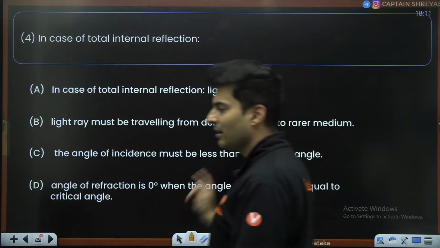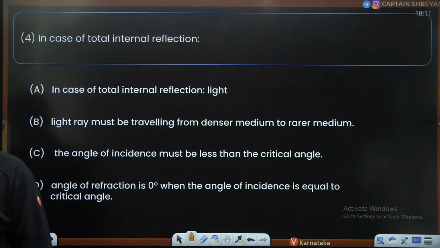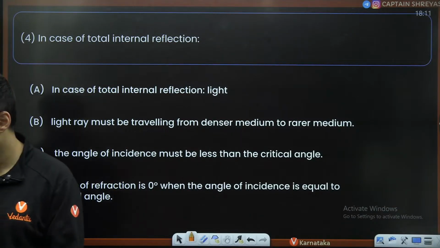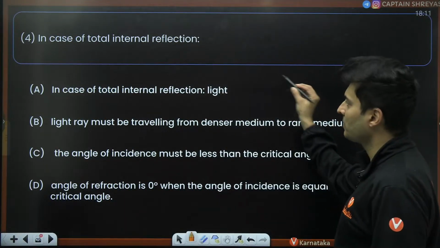What do you think is the correct answer for this? Yes, Santosh, it is deleted, I know. Yeah, what do you think is the correct answer for this? In case of total internal reflection, what happens, my dear students?